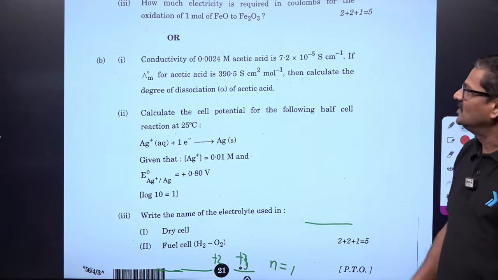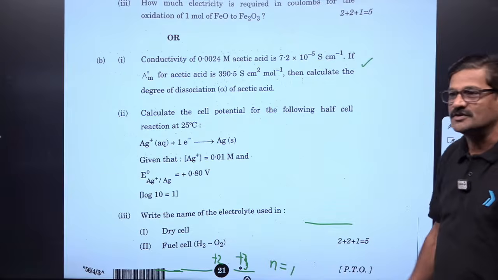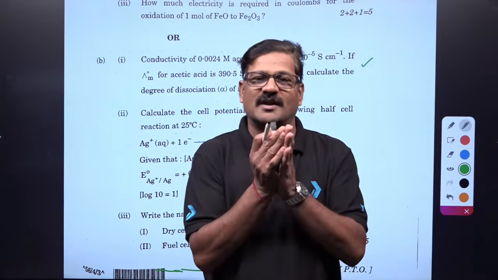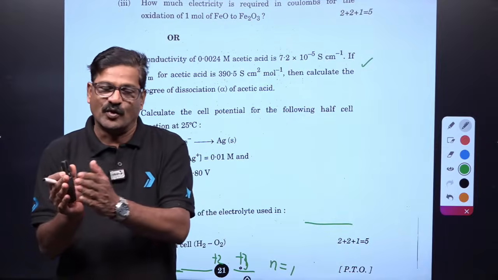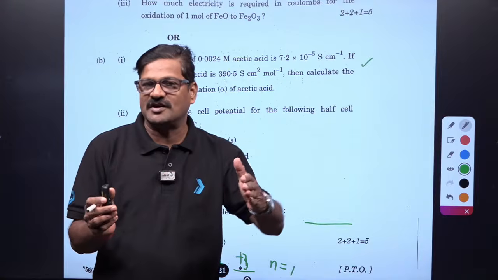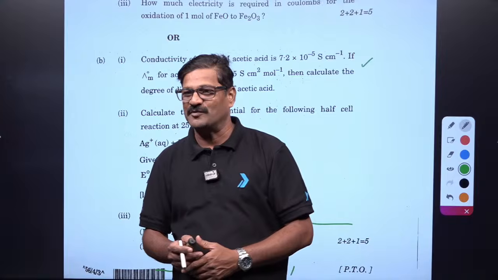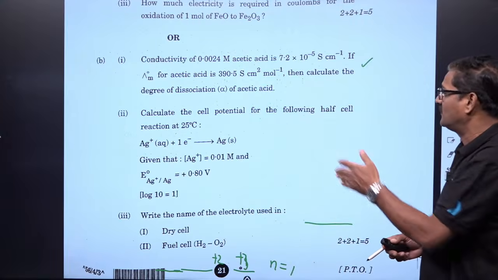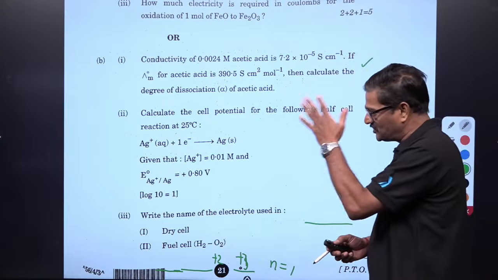So like that you can say conductivity, it is there in the NCERT, a direct NCERT question is given. Acetic acid molar conductivity you can calculate by taking sodium acetate plus HCl minus NaCl. If you remember, it is there in the NCERT book. Bacho, right? Calculate the cell potential of the following half cell. It is given directly. Again, it is there in the NCERT.